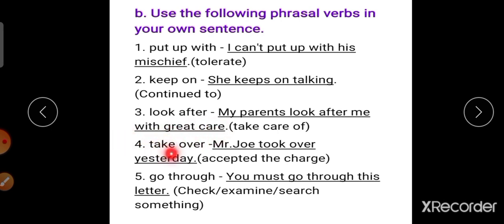Okay. Next, take over. Mr. Joe took over yesterday. Took here is past tense, we have to mention it. Took over yesterday, that means accepted the charge. Go through. Go through, that means check, examine or search something. The sentence is, you must go through this letter.